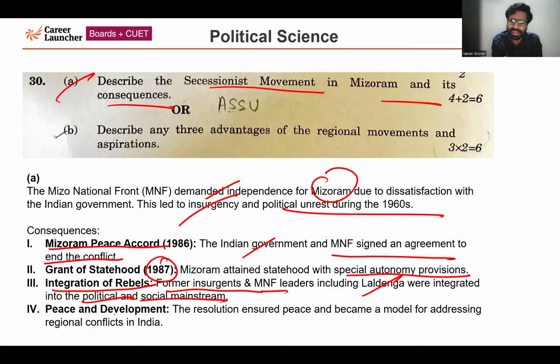The last point is peace and development. This resolution also ensured peace and became a model for addressing regional conflict in India. So this agreement between the central government and the Mizo National Front became a model for the other regions also, on how to solve such issues. Now, the next question, which is the final one, is to describe any three advantages of the regional movement and aspiration. So I'll be talking about that.